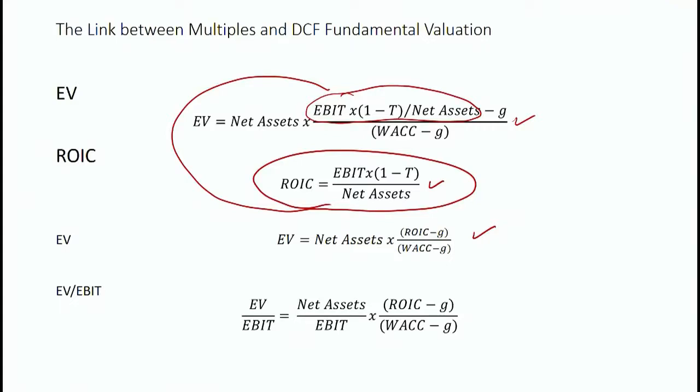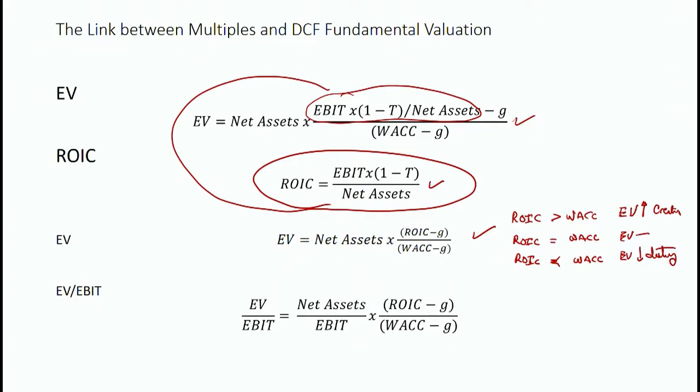Now we begin to see what can affect enterprise value. If return on invested capital is greater than the weighted average cost of capital, enterprise value is going to be higher. If return on invested capital is equal to the weighted average cost of capital, enterprise value is basically the same. If return on invested capital is less than the weighted average cost of capital, enterprise value goes down. So here we're creating value, here we're destroying value.